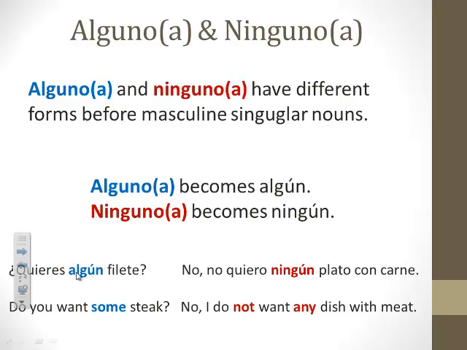You know other words like this? Think about how you say one book. You say un libro instead of uno libro. Or when you say the first floor, you don't say primero piso, you say primer piso. Okay, so this is just another word that drops its O before a masculine singular noun. Please go to section 3 of your note guide.